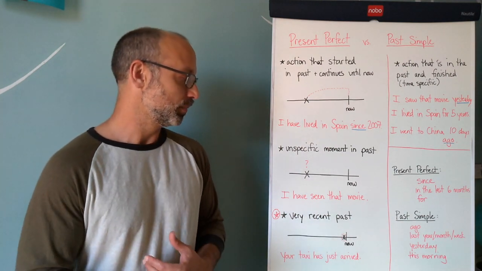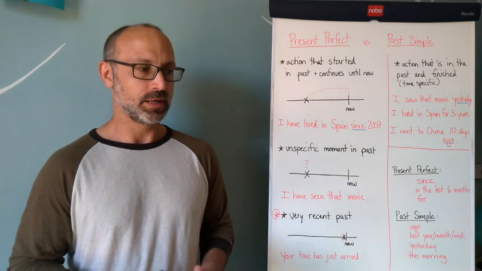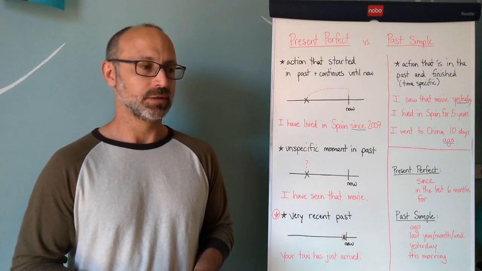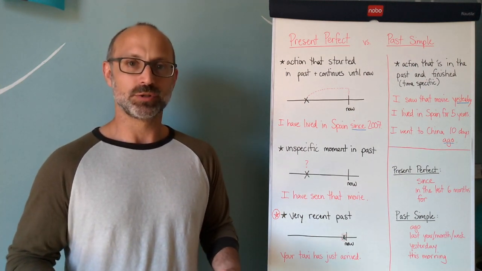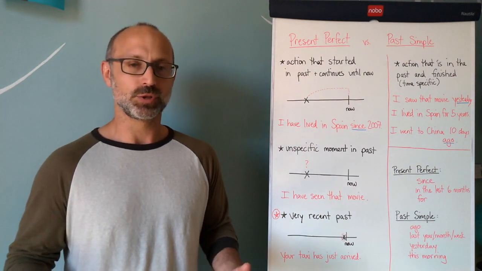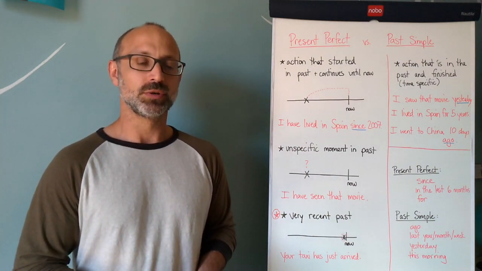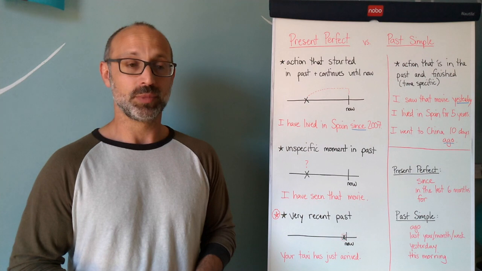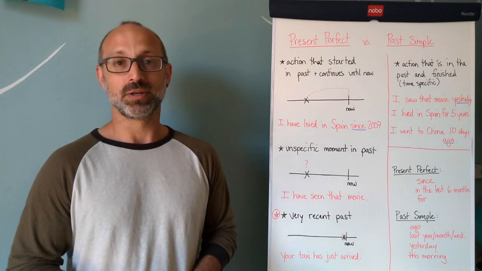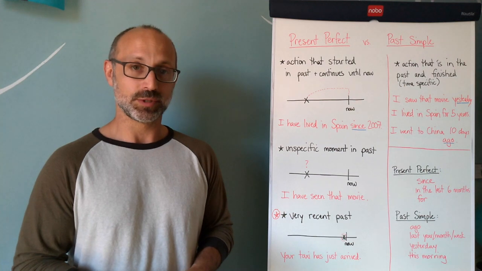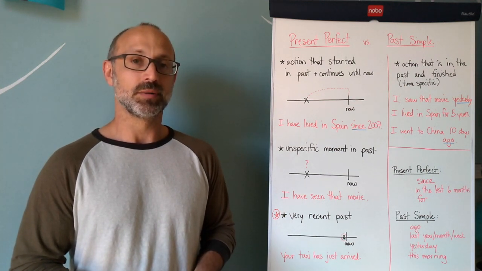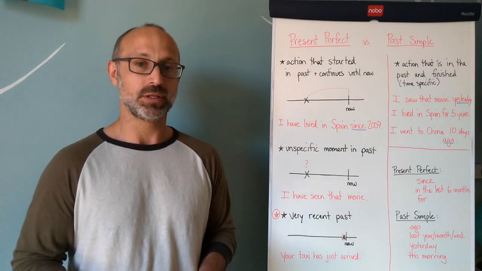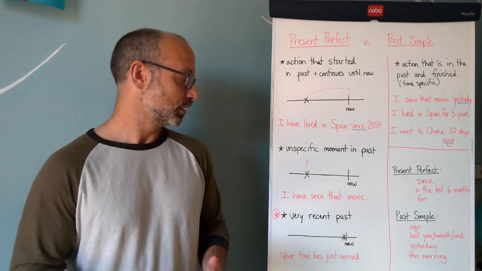So in standard Castilian Spanish, it's very common for people to say things like "esta mañana he ido al supermercado," speaking about this morning. So in English, this type of thing is never right, because it's in the past. It's finished, and it's time specific. So this is where I see a number of people make mistakes when they're translating from Spanish to English. So that's it. We'll leave it like that for now.